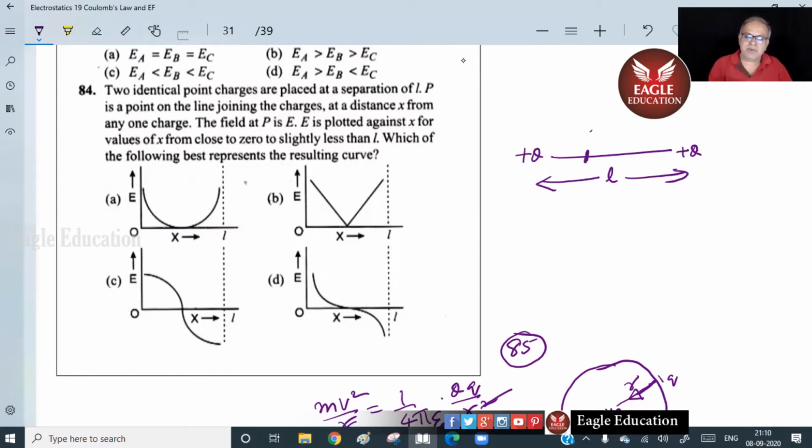So this P is a point, for example, a distance x from here. The field at P is E. This is E as a function of x, he means to say basically. E is plotted against x for the values x from close to 0 to just less than L. Here 0, here L. So if you write the equation, you will know it.